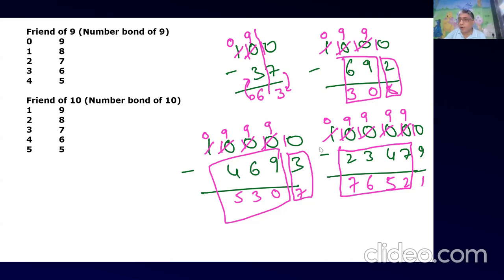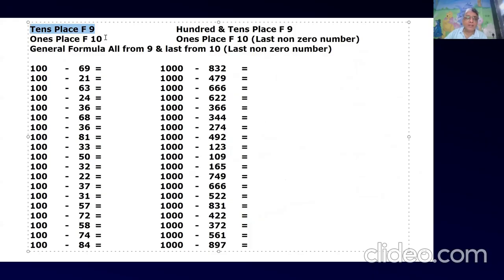We'll go one step ahead, but everybody should know the basics also, right? So without writing all this carry over, borrowing, cutting, you can write a neat and clean answer, right? What I have written here: tens place friend of 9, ones place friend of 10, correct? The ones place is the last non-zero number.